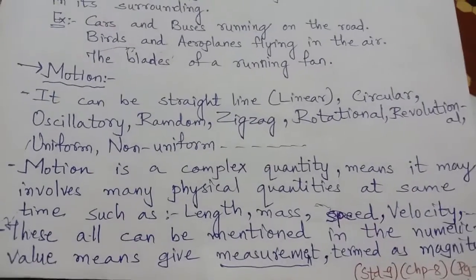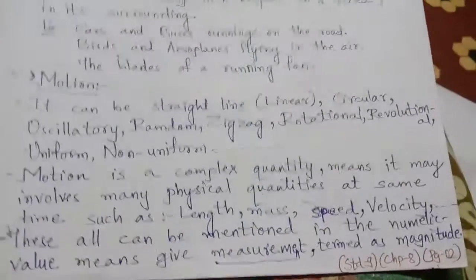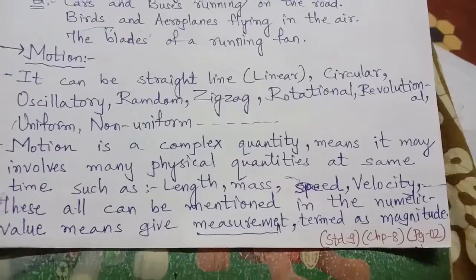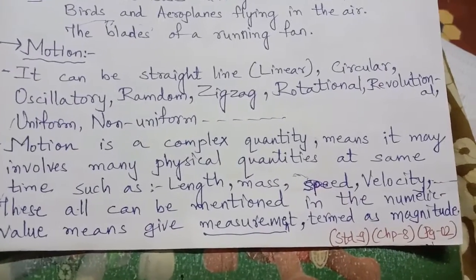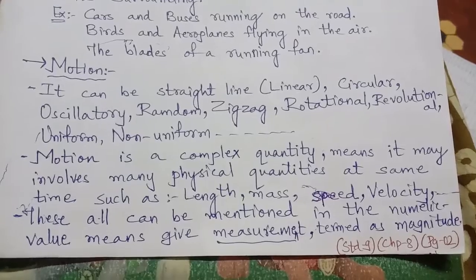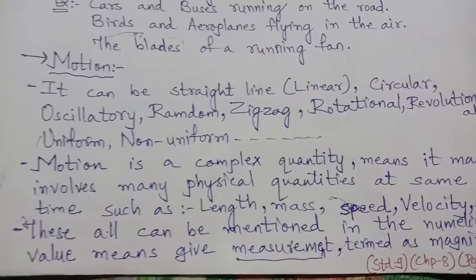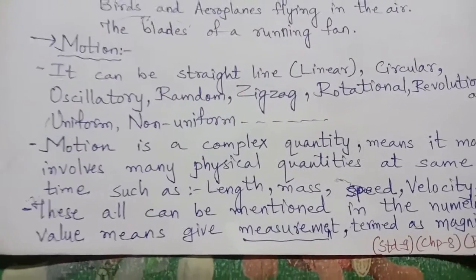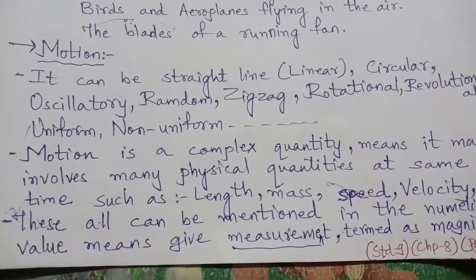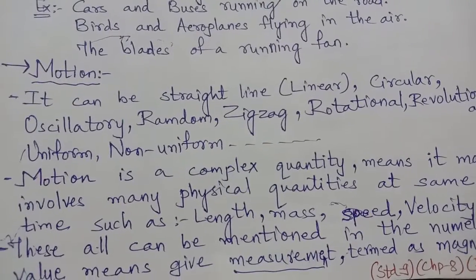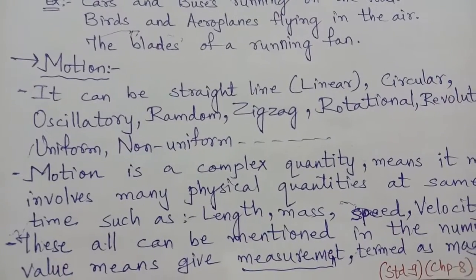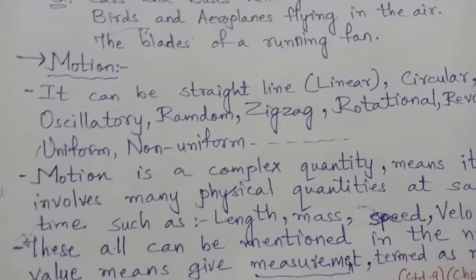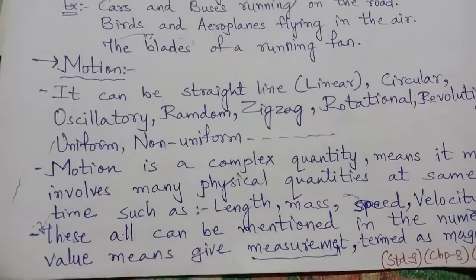It means it involves many physical quantities at the same time, such as length, to measure how far the body has changed position; speed, what distance has been traveled and what position has changed in what time; velocity, what is the direction, right? So these are what we need to understand about motion. All these different quantities help to describe the motion. That is why motion is a complex quantity.